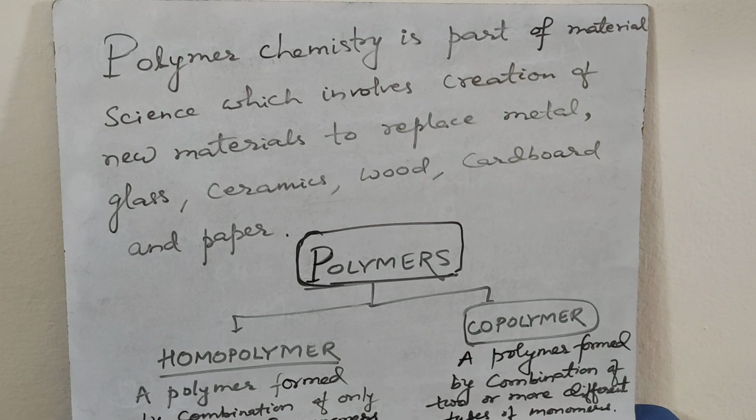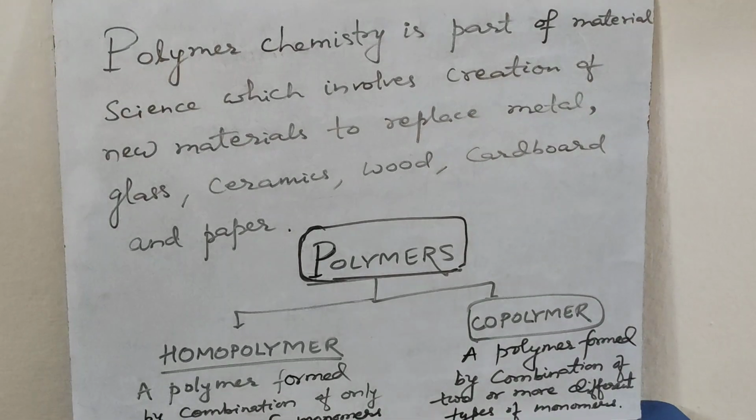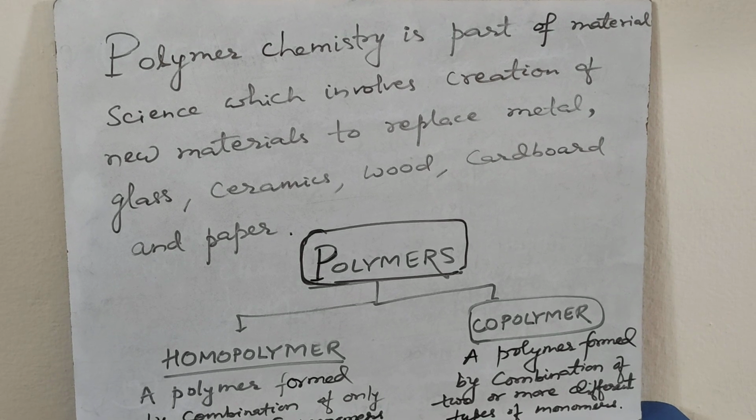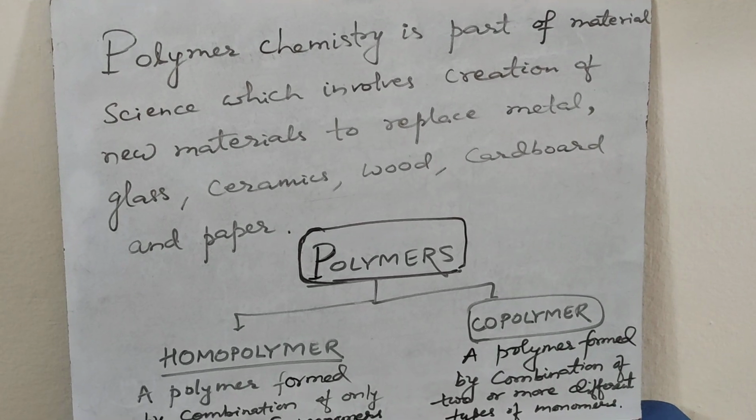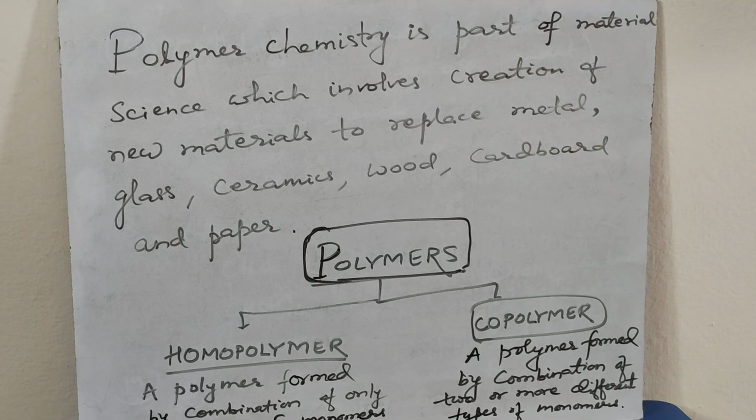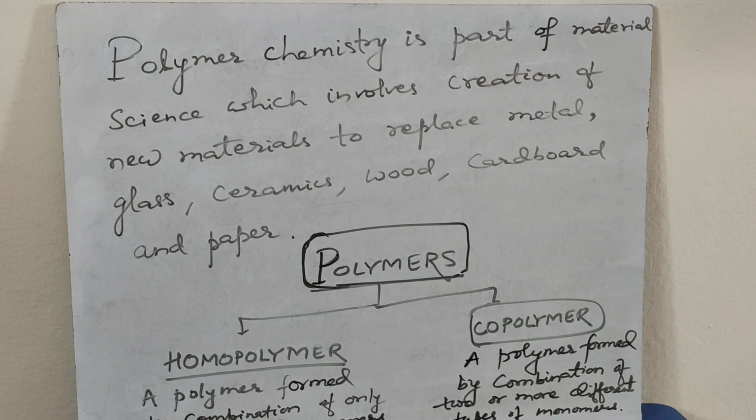Copolymer, a polymer formed by combination of two or more different types of monomers, like Buna-N. Buna-N has 1,3-butadiene plus acrylonitrile. Buna-S, 1,3-butadiene plus styrene. Buna-N and Buna-S are synthetic rubbers.